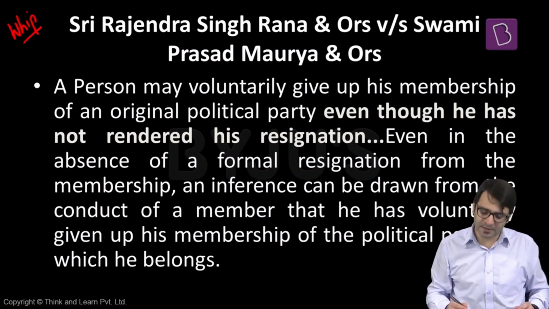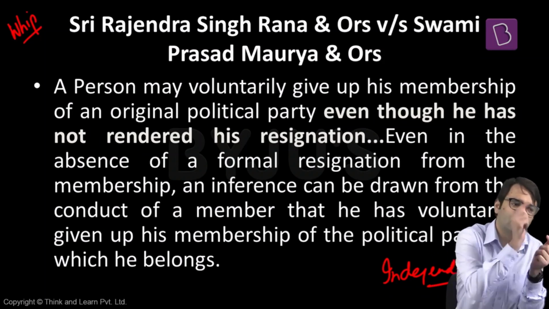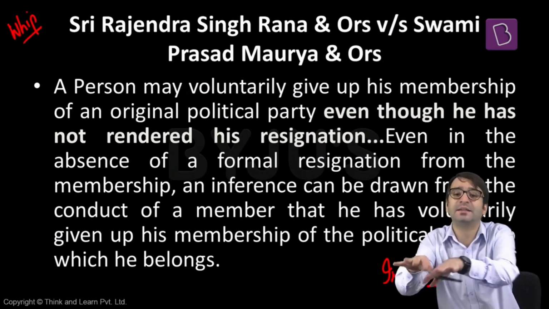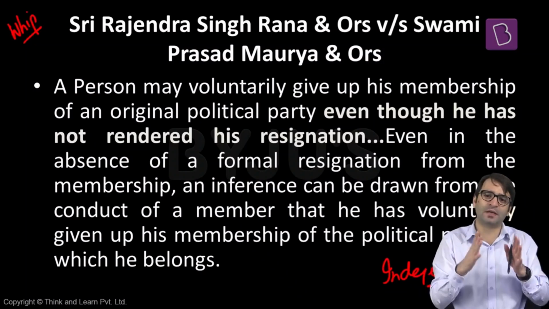What did the Supreme Court do? The Supreme Court declared Amar Singh an independent member of the parliament. That means the whip issued by the Samajwadi Party is not binding on you, and now you are an independent member of the parliament. Now you cannot join any other political party either, because if an independent member of the parliament joins another political party after the election, this individual member shall be disqualified on the grounds of anti-defection law. This is case number 1.